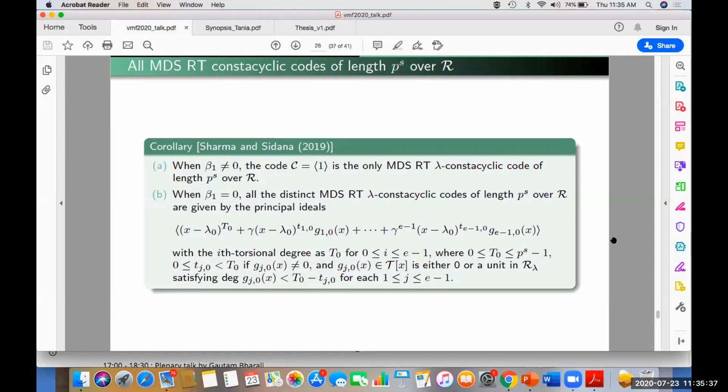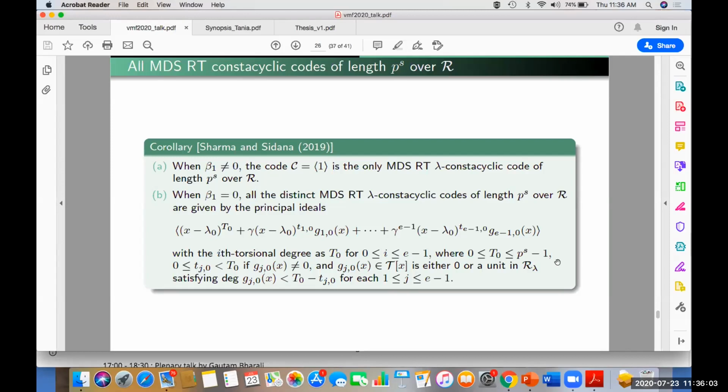This result says that when beta 1 is non-zero, there does not exist any MDS RT code in this class, and when beta 1 is 0, all the distinct MDS RT codes are given by this. So from these results, one can clearly see that the class of codes when beta 1 is 0 contains a sufficiently large number of MDS Hamming, MDS RT, and MDS symbol-pair codes.